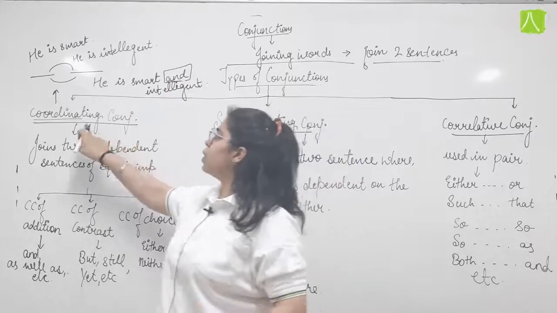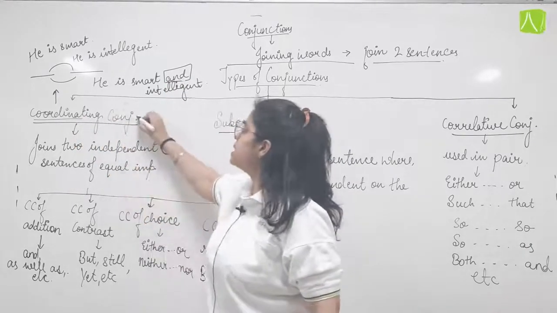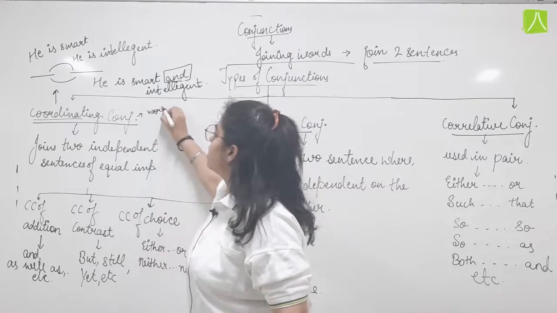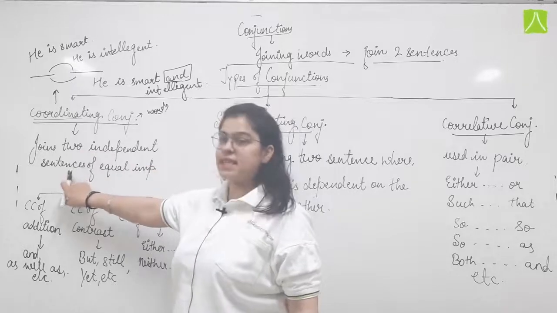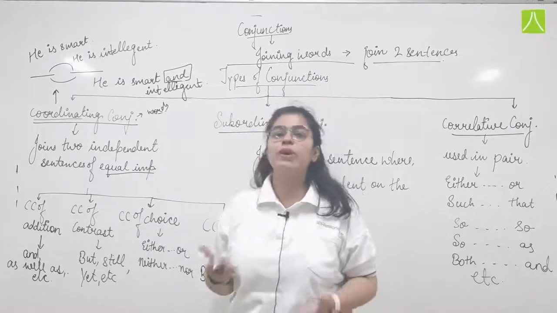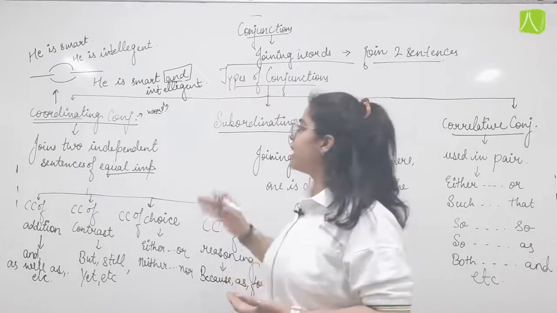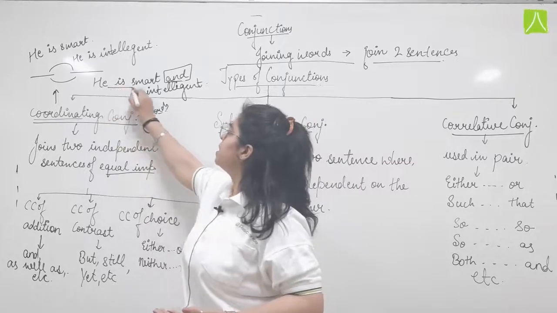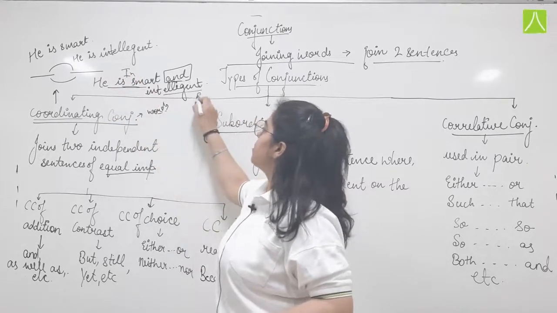So basically what do we understand by coordinating conjunction? These are the words that join two independent sentences which are of equal importance, or we can say they are equal in rank. Okay, we cannot say that this one is the independent sentence and this is the dependent sentence.